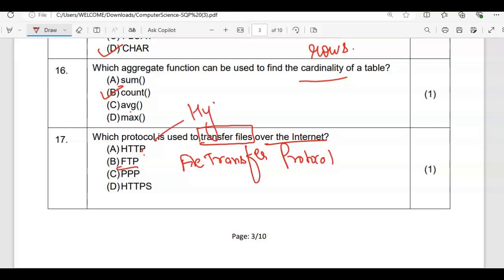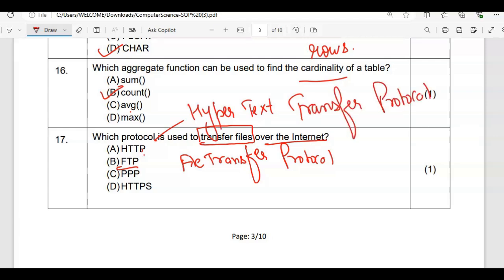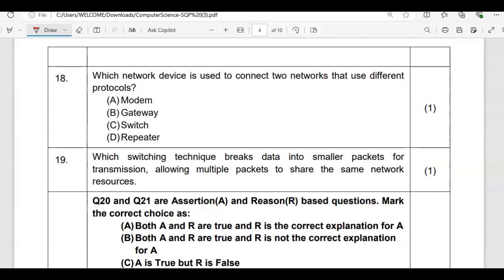HTTP is Hypertext Transfer Protocol. POP is Post Office Protocol. HTTPS is Hypertext Transfer Protocol Secure. Well, transferring of the file is possible with the help of FTP, File Transfer Protocol. So the correct answer is FTP, option B. Remember, now if they have mentioned, you have to write the option along with that the text also.